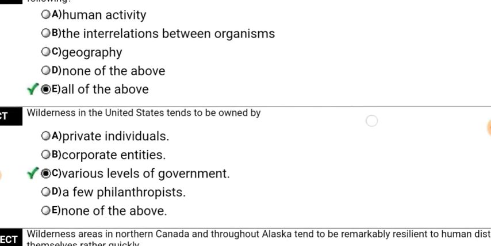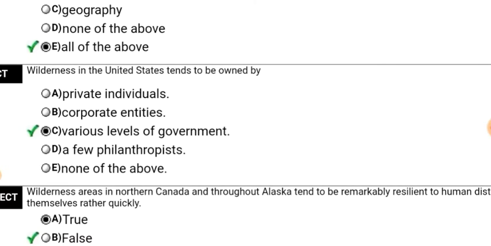Okay, next, wilderness in the United States tends to be owned by various levels of government is the right answer. The question is, wilderness in the United States tends to be owned by, what? Private individuals, corporate entities? No. So the right answer is various levels of government.